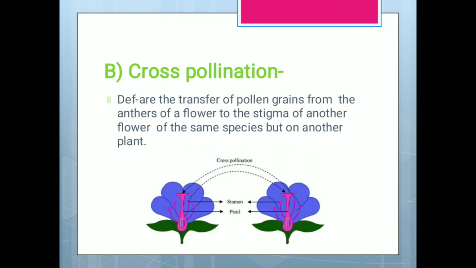Cross pollination. Cross pollination is the transfer of pollen grains from the anthers of a flower to the stigma of another flower of the same species but on another plant. So the pollen grains transfer is from the anther to the stigma of a flower on another plant of the same species.